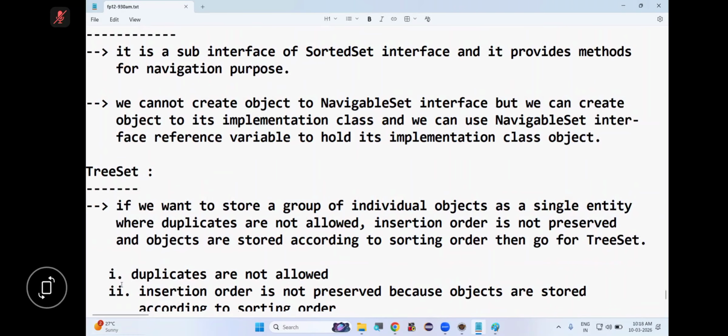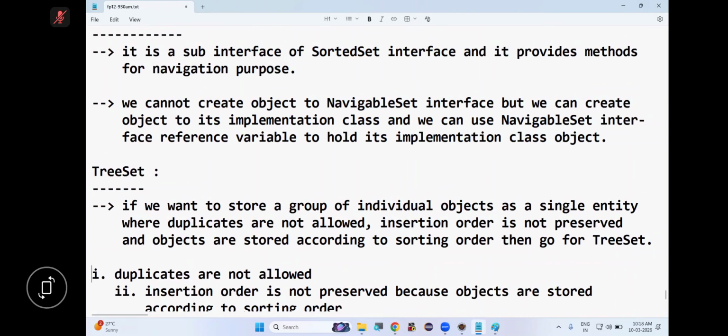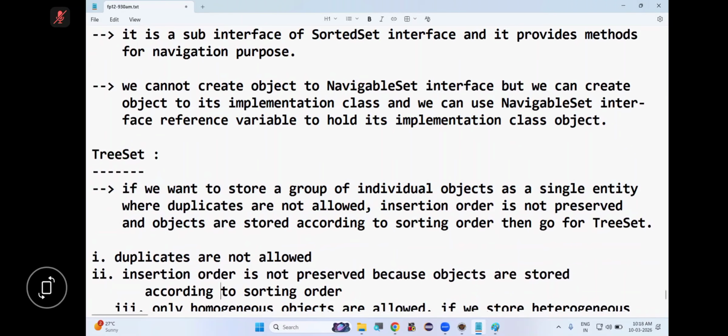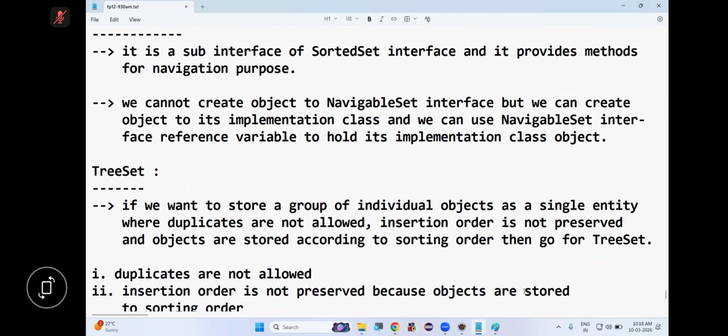So duplicates are not allowed in a TreeSet. Is this clear? Insertion order is preserved or not preserved? Insertion order is not preserved. Why? Because objects are stored according to some sorting order. Are you following? That's why insertion order is not preserved. Tell me, are both homogeneous and heterogeneous objects allowed or not allowed?